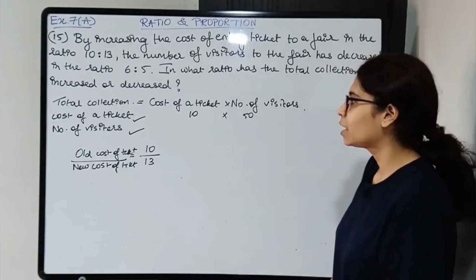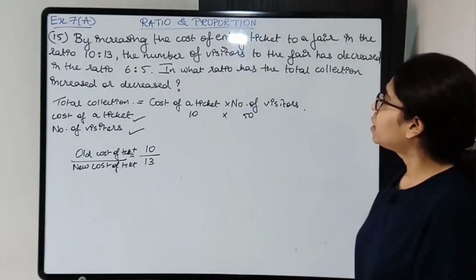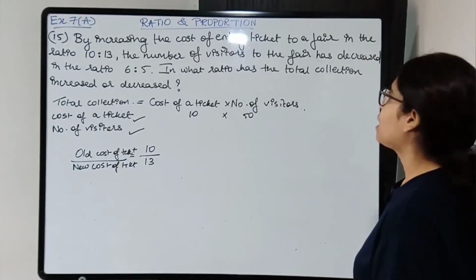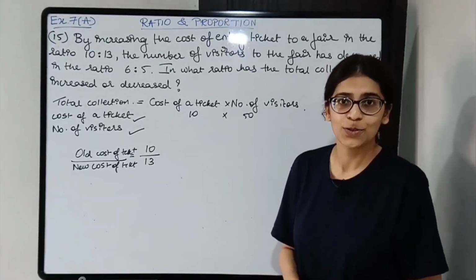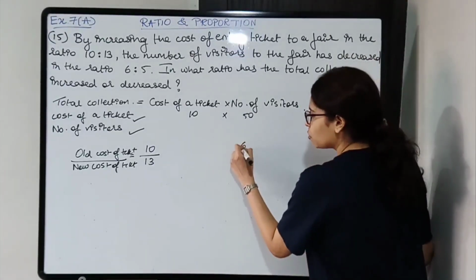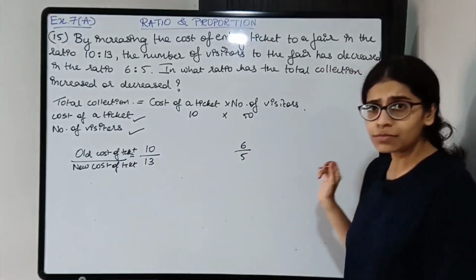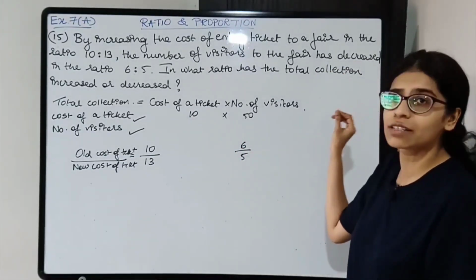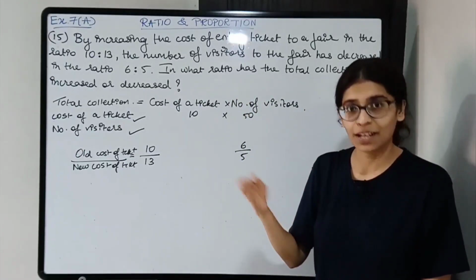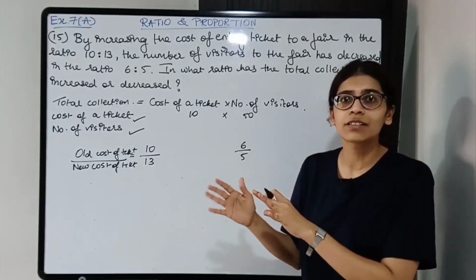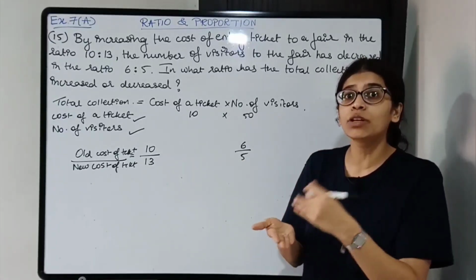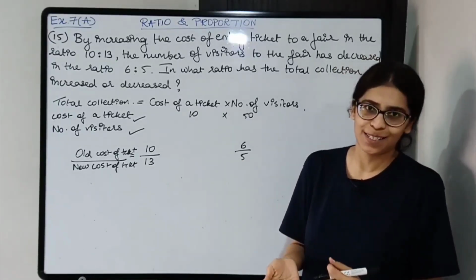Okay, now the number of visitors to the fair has decreased in the ratio 6:5. So the other ratio is 6:5. Now they have told that the number of visitors has been reduced. Okay, so old number of visitors is more and new number of visitors is less.